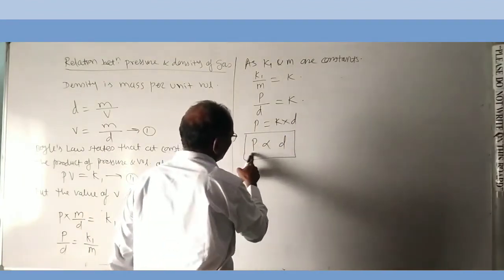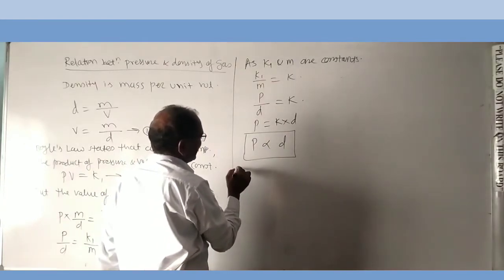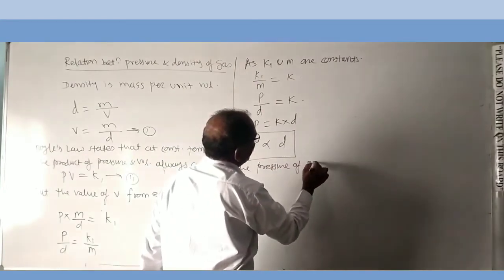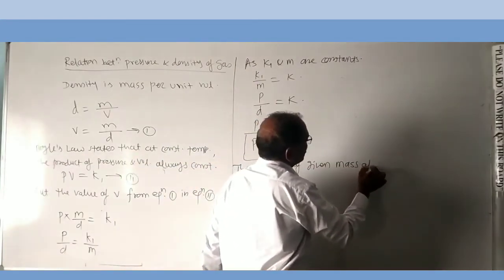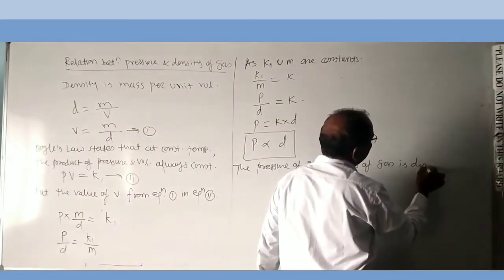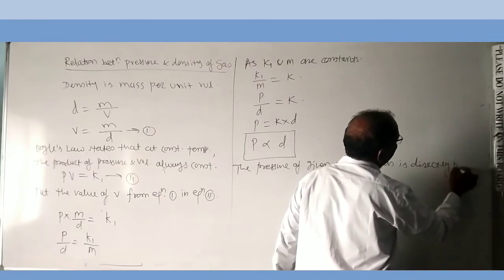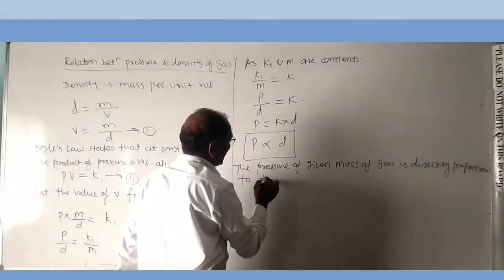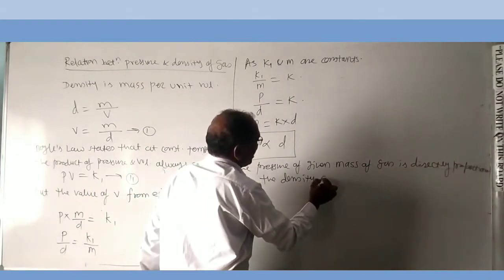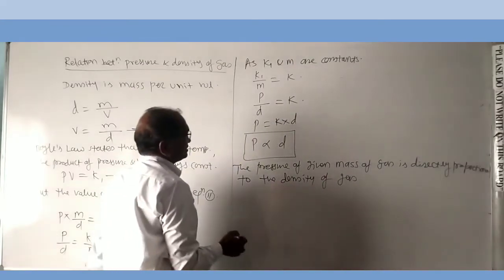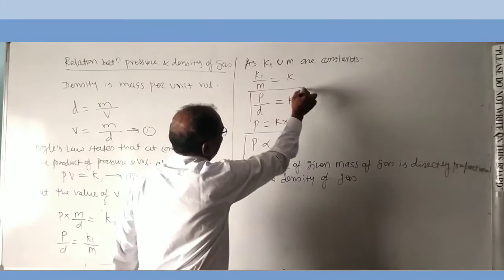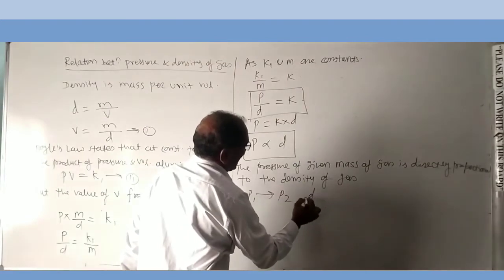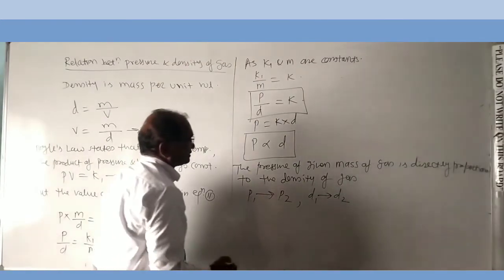Means from this equation we can say that the pressure of given mass of gas is directly proportional to the density of gas, right?